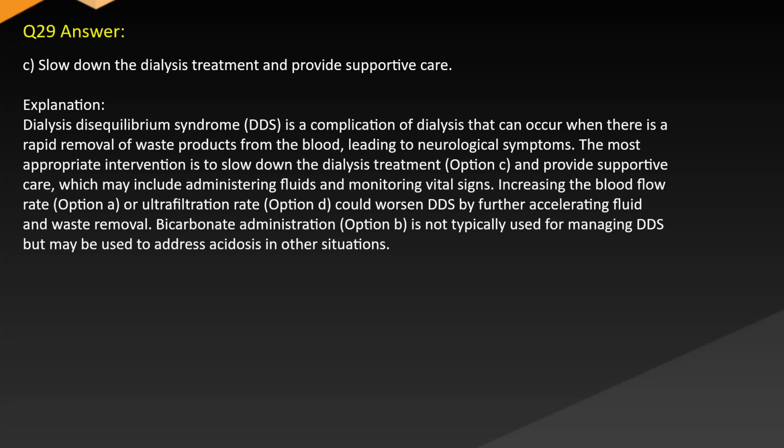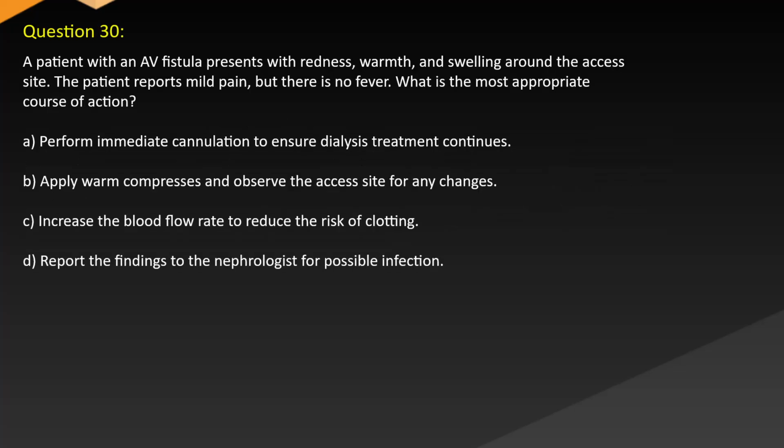Increasing the blood flow rate, option A, or ultrafiltration rate, option D, could worsen DDS by further accelerating fluid and waste removal. Bicarbonate administration, option B, is not typically used for managing DDS but may be used to address acidosis in other situations. Question 30. A patient with an AV fistula presents with redness, warmth, and swelling around the access site. The patient reports mild pain, but there is no fever. What is the most appropriate course of action?